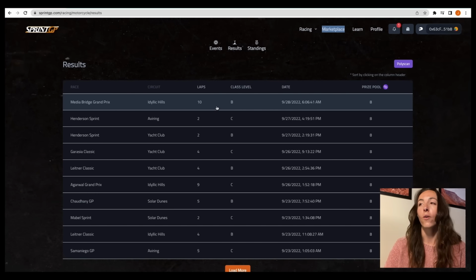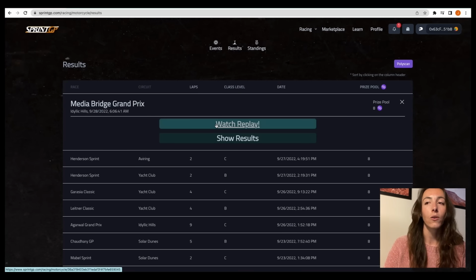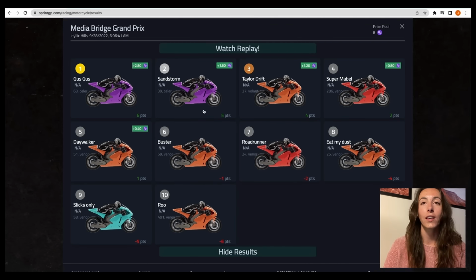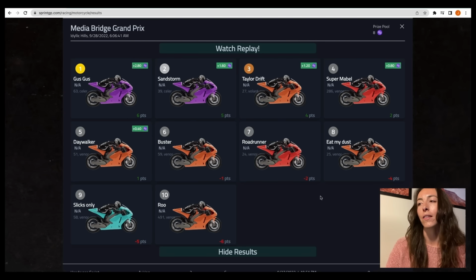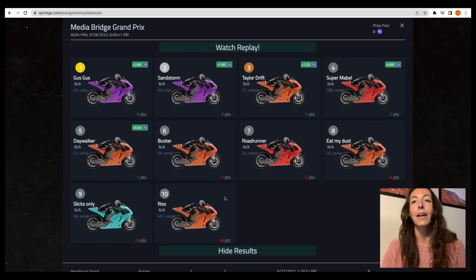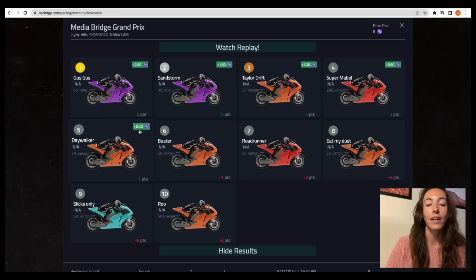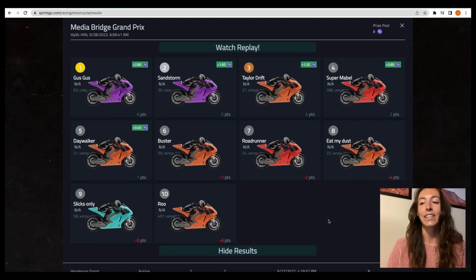So, for example, if we're on the results page for motorcycles, we can open up this Media Bridge Grand Prix. We can either watch a replay or we can show results where we'll see all of the different assets that were entered into this race, the place they got, as well as the points and payouts that each NFT received or maybe did not receive, depending on the place they came in. So from the results page, you can see up here in the green, you'll see a payout that everybody received. The payouts are for the top 5 for motorcycle racing, top 3 for open wheel racing, and the points are for the first half of the grid. Unfortunately, if you end up in the second half, you are going to get deducted points.